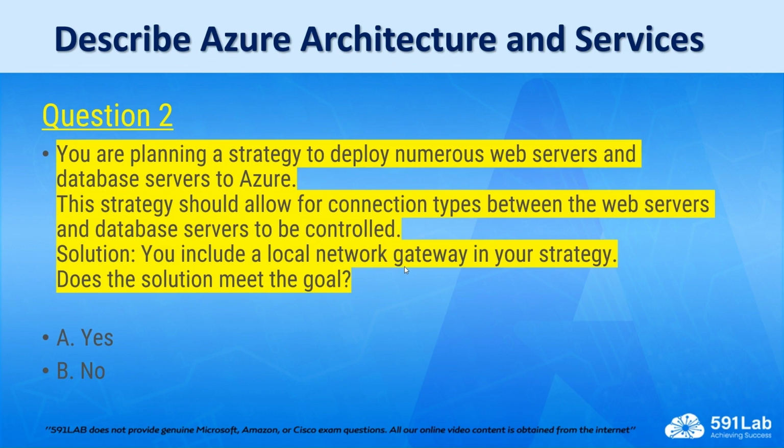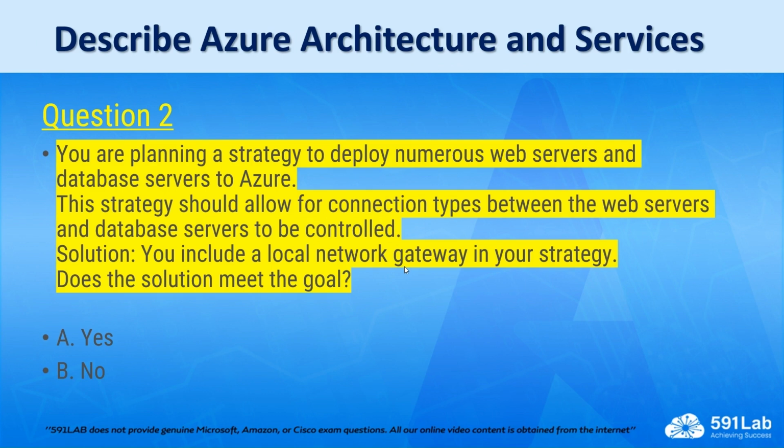The second question is, you are planning a strategy to deploy numerous web servers and database servers to Azure. So this strategy should allow for connection types between the web servers and database servers to be controlled. Suggested solution, you include a local network gateway in your strategy. Does the solution meet the goal?